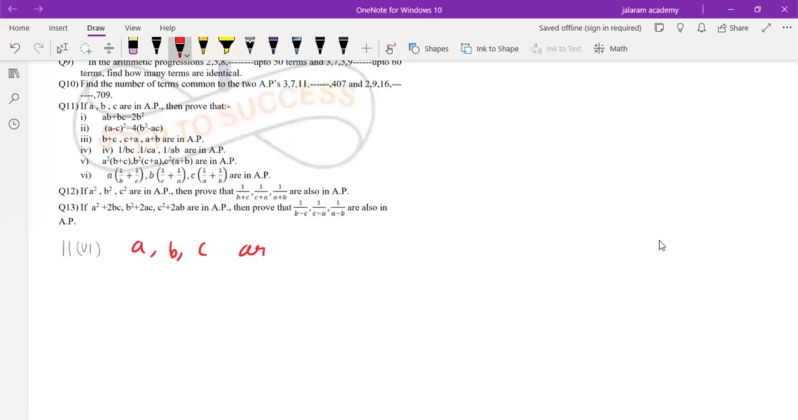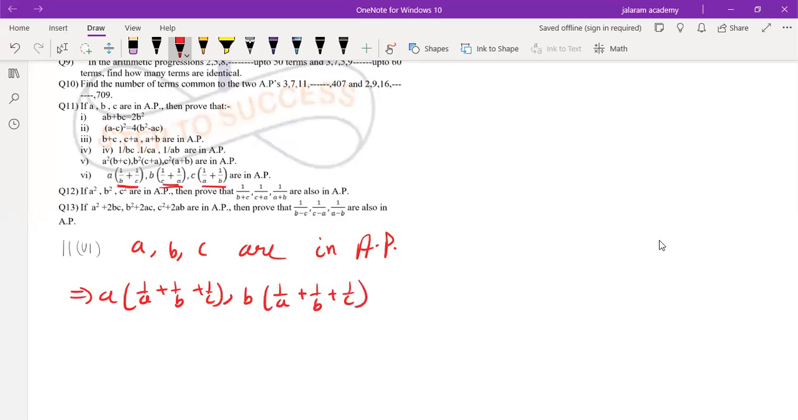Given that a, b, c are in AP, and if we multiply 1/a + 1/b + 1/c, it gives the hint from the question. To the first we multiply 1/b + 1/c, to the second 1/c + 1/a, to the third 1/a + 1/b. So a(1/a + 1/b + 1/c), b(1/a + 1/b + 1/c), c(1/a + 1/b + 1/c) are in AP. Multiplying a constant to all the terms of an AP results in an AP.